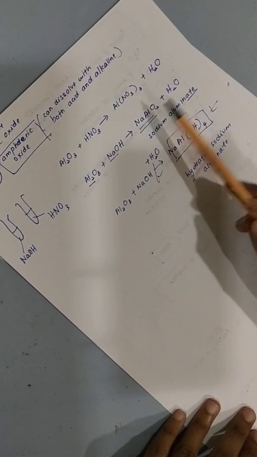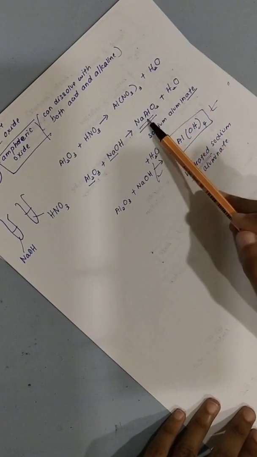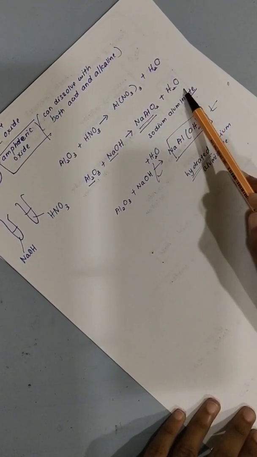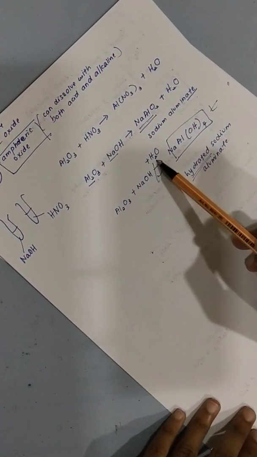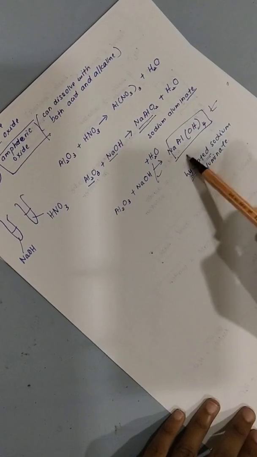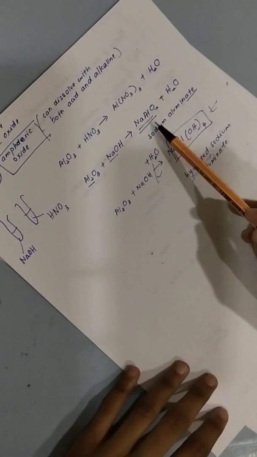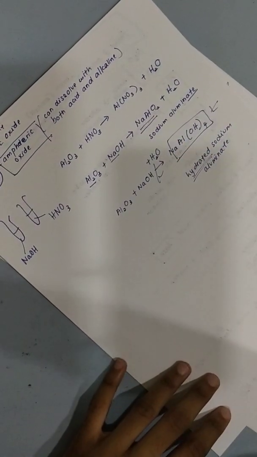It's a salt. But the only difference is this salt is extremely soluble in water, so usually it's in this form. Can you see the water comes in front? Because it's always hydrated, in a solution form. You cannot get a pure solid salt. You get it as a salt solution. So you can write either one of the equations.